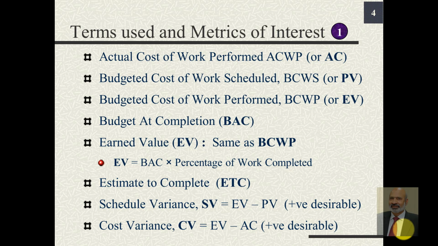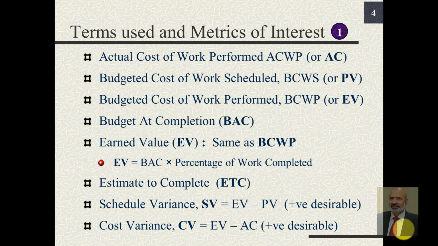The budgeted cost of work performed, BCWP, is nowadays known as earned value. So instead of using the terms ACWP, BCWS and BCWP, we will use the terms AC for actual cost, PV for planned value, and EV for earned value.